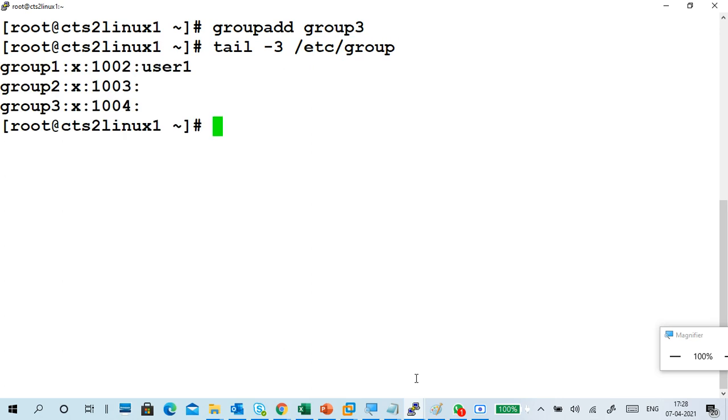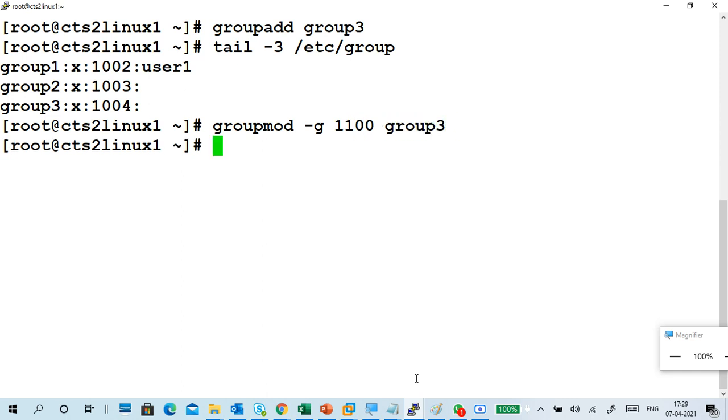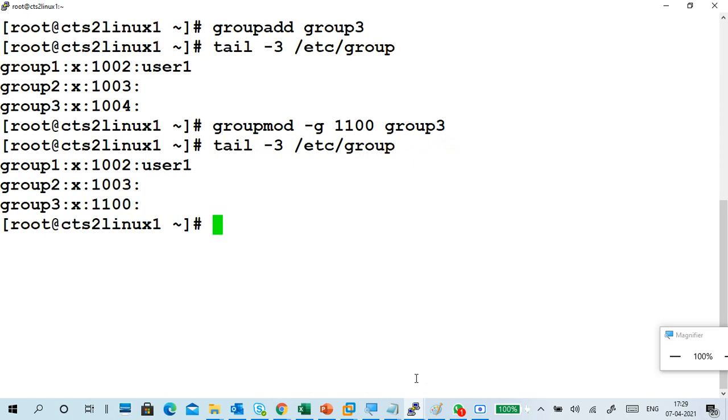So the group3 group ID is 1004. I want to change the group ID. groupmod hyphen g, for example 1100, for group3. Now verify again, the group ID is changed.